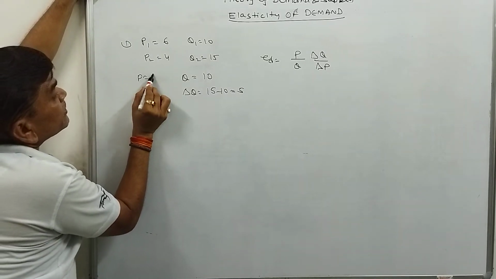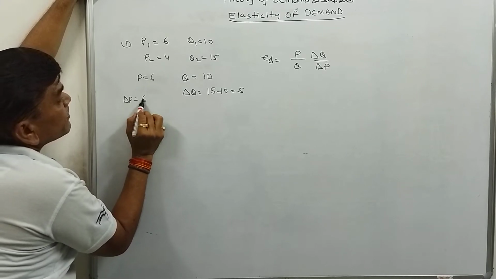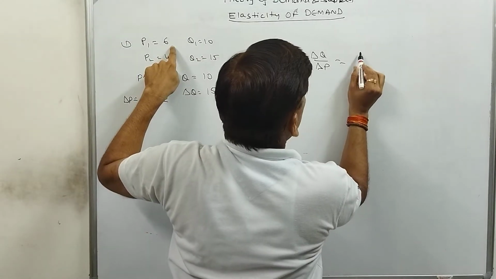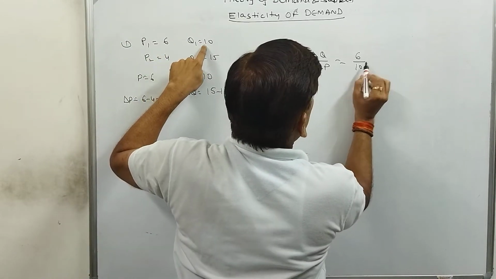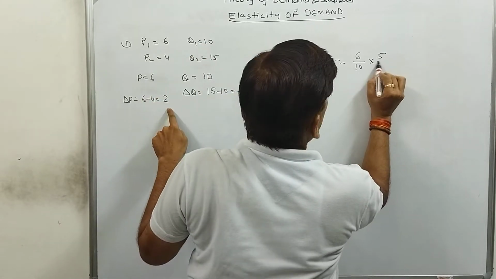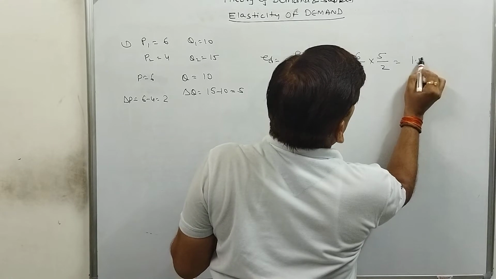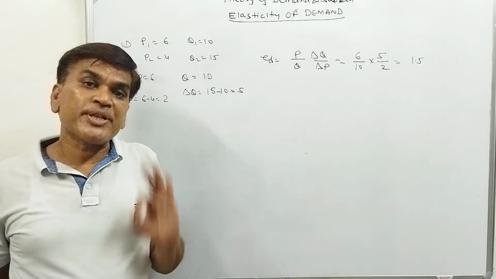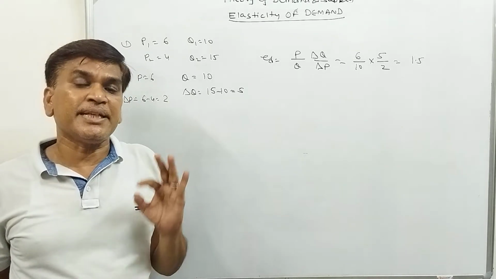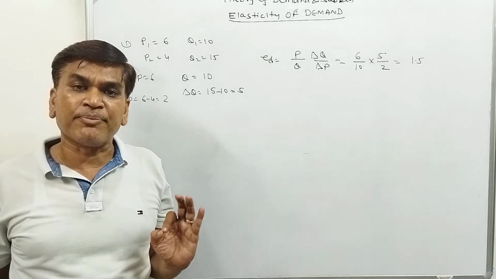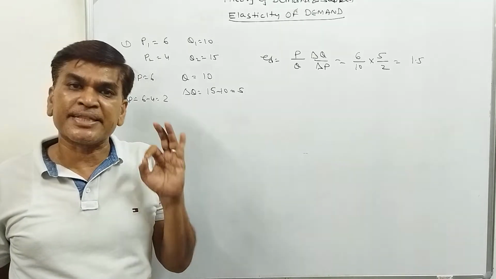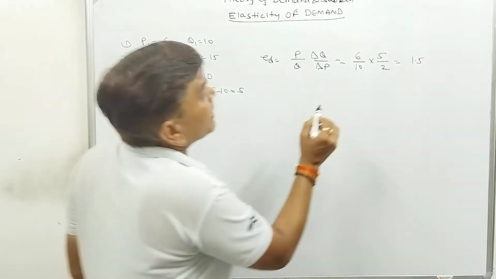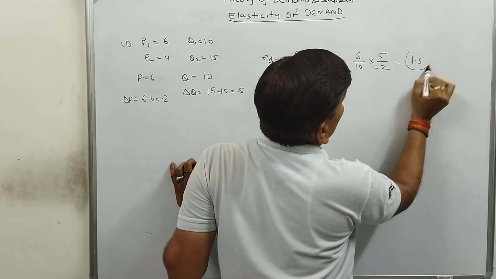Original price P is equal to 6, change in price is 6 minus 4, that is 2. So P is equal to 6, Q is equal to 10, change in quantity is 5, change in price is 2. So 1.5. I should mention earlier, the elasticity of demand is always negative. The price elasticity is always negative, whether we write minus or not, it will be treated as negative. Suppose here the decrease in price may be minus 2, so we will write minus 2.